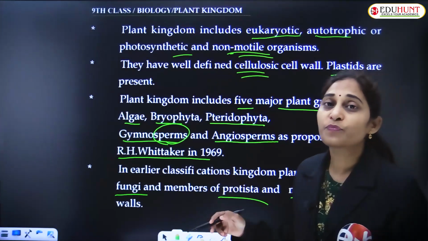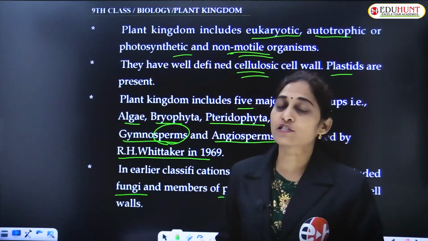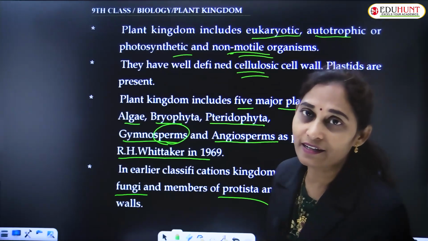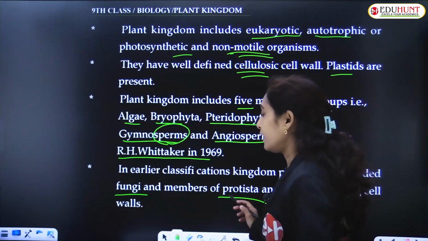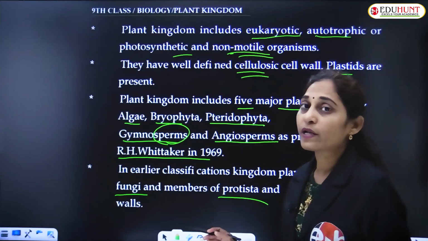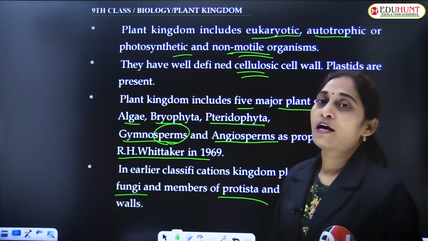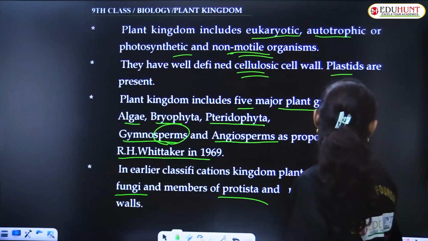Monera are the prokaryotic unicellular organisms like bacteria and cyanobacteria. They were included even in the plant kingdom.